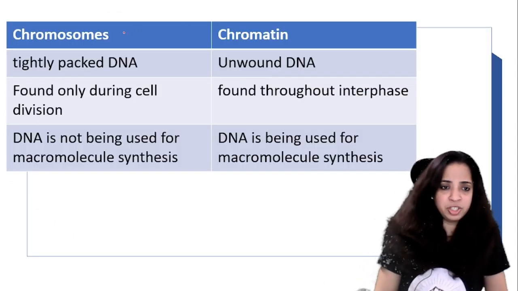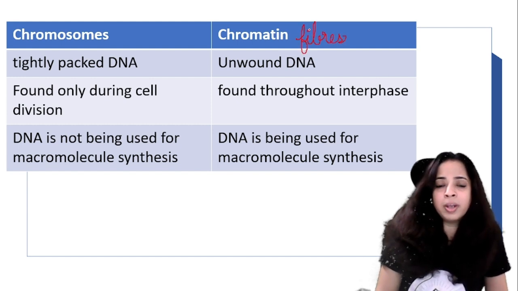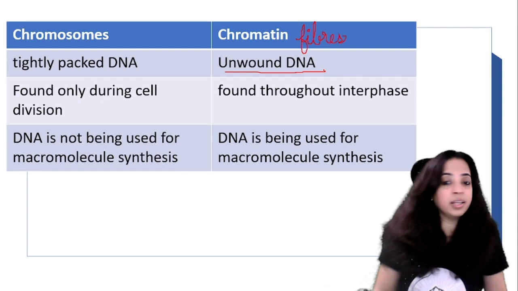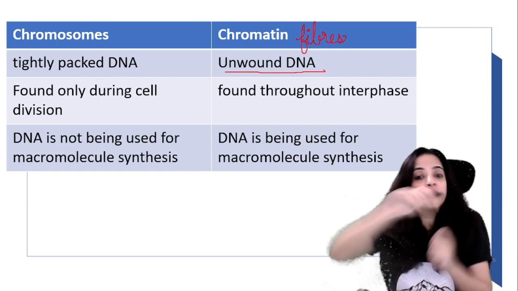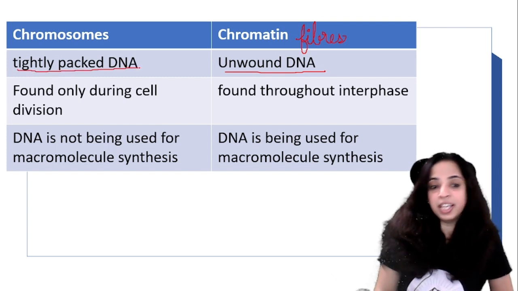So let's differentiate between chromosomes and chromatin fiber, or just chromatin. So chromatin fiber is unwound DNA. The DNA is just scattered like this. It is not wound around something. Whereas chromosomes are tightly packed DNA.